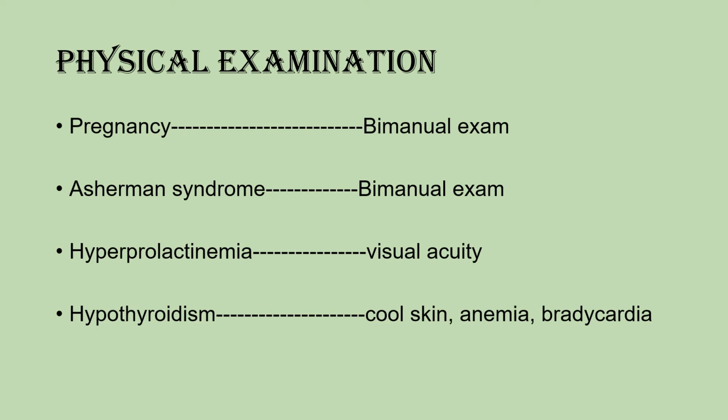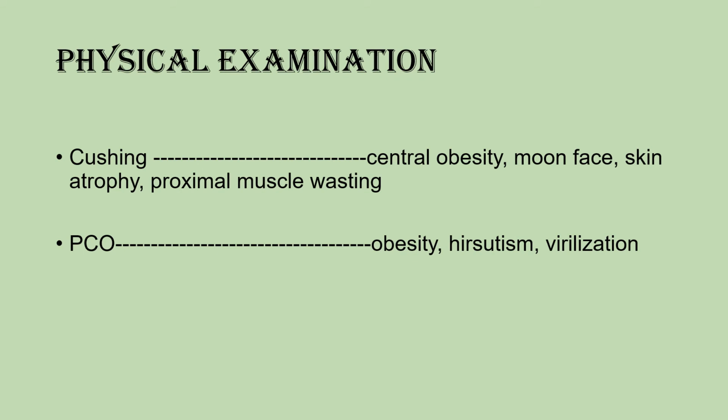On the physical examination, we'll perform first the bimanual exam for the pregnancy and Asherman syndrome or PL, and for hyperprolactinemia, the visual acuity, for hypothyroidism, examination of skin, and the anemia and bradycardia. For Cushing, we'll examine for the central obesity, moon face, skin atrophy, and proximal muscle wasting. To rule out PCO, we'll examine for the obesity, hirsutism, and virilization.